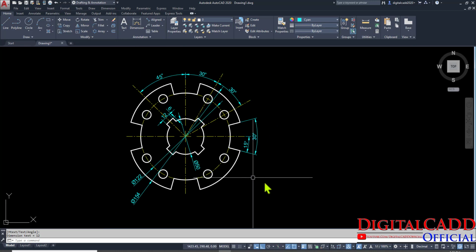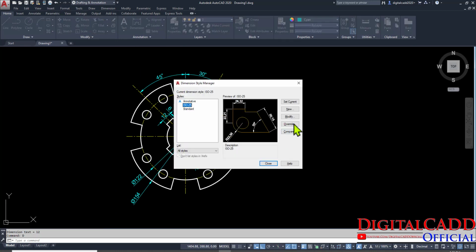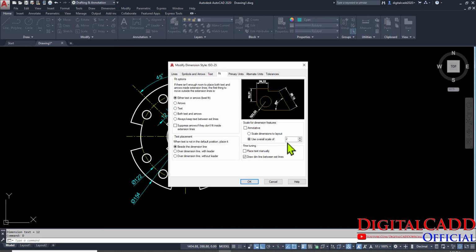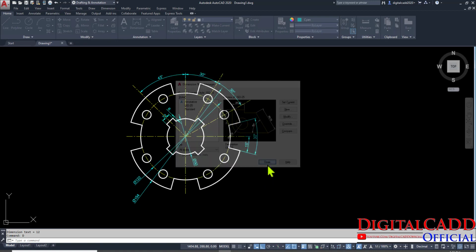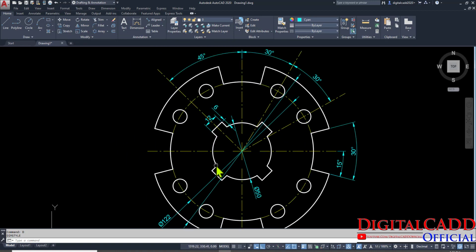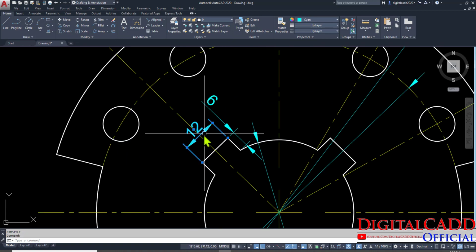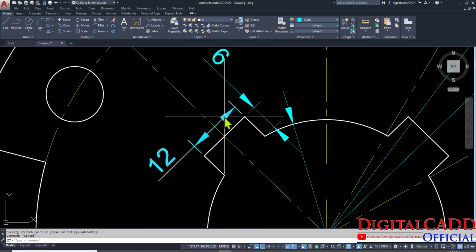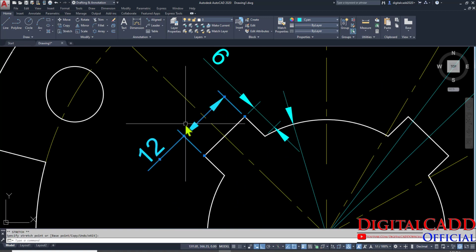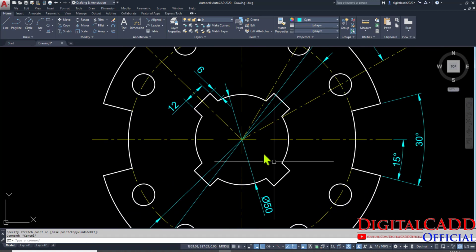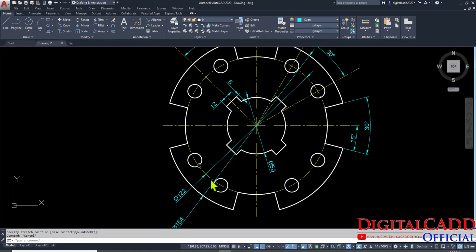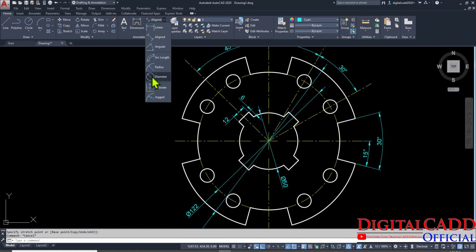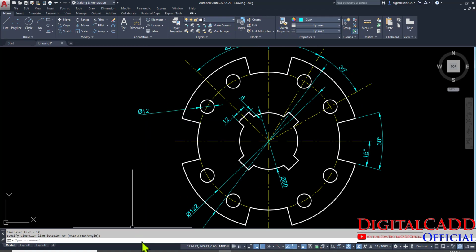Scale looking very large. Okay, so press D for dimension style, go to scale, modify, and here we have 1.5. Make it 1.5, that is enough, I think. Okay, this is enough, and the text must be outside so that it can be visible. Okay, so easily visible. So here we have created all the dimensions, and now diameter. So here you can see, just type the value.